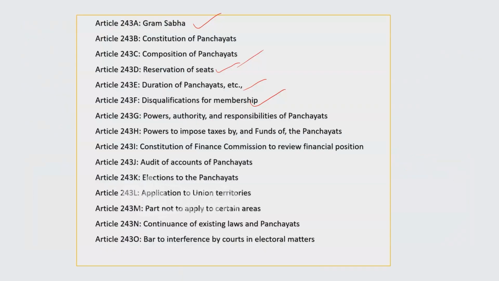Here we have done the disqualification. The state legislature will determine all the disqualifications, but the age here is 21 years, unlike for Lok Sabha where the age is 25 years, right? So we have seen all these parts.